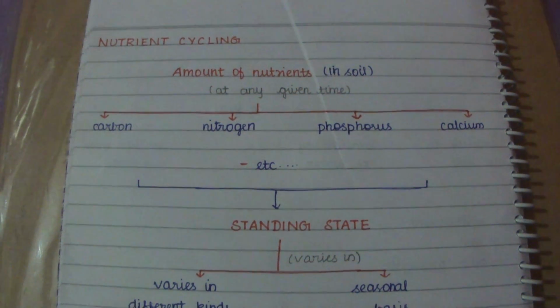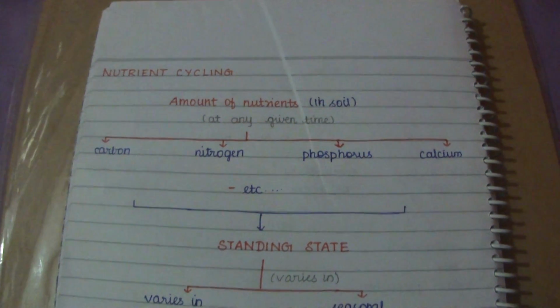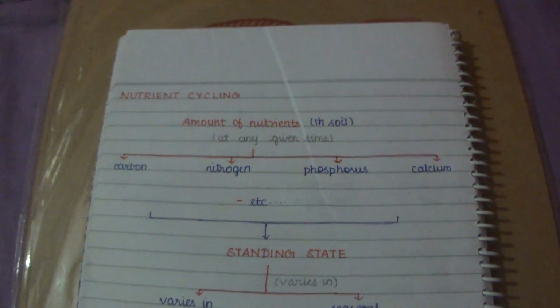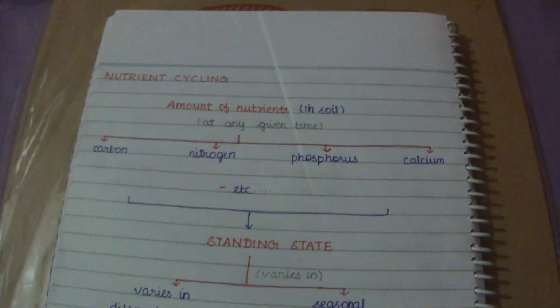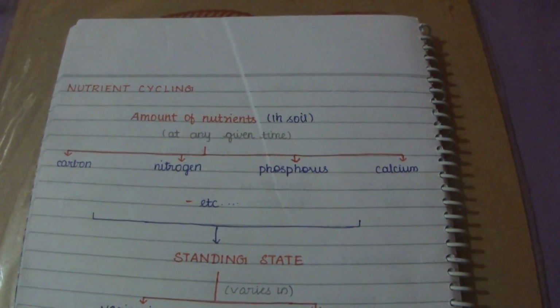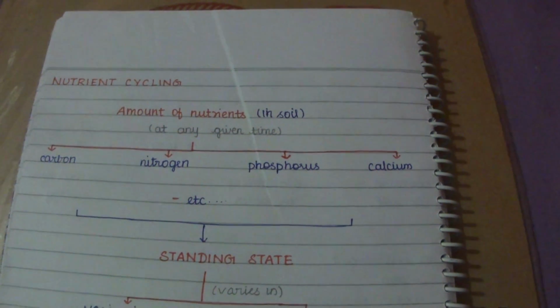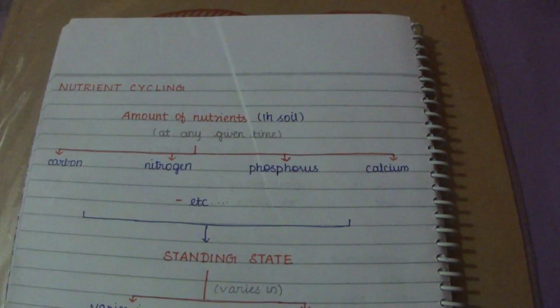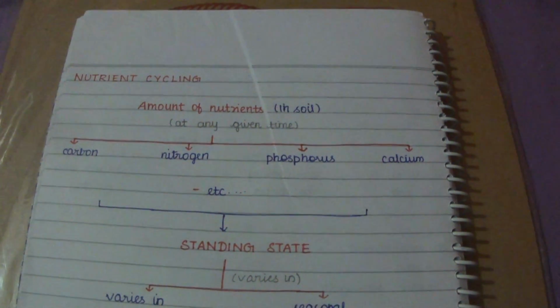So in this video we are going to deal with nutrient cycling. In the last video we discussed the succession of plants. We would have already studied in class 11 that every organism needs a constant supply of nutrients to grow, to reproduce, and to regulate their various body functions.